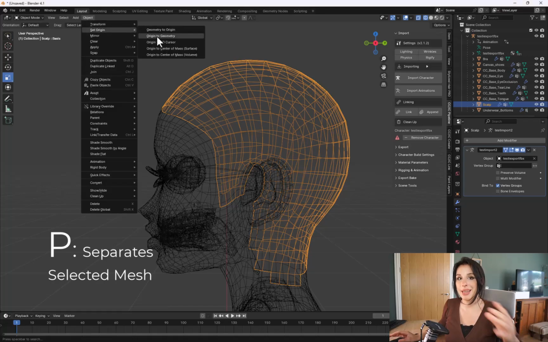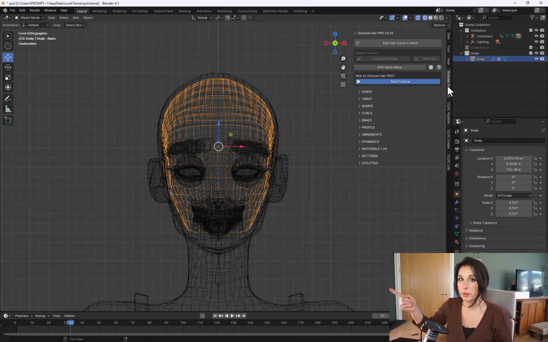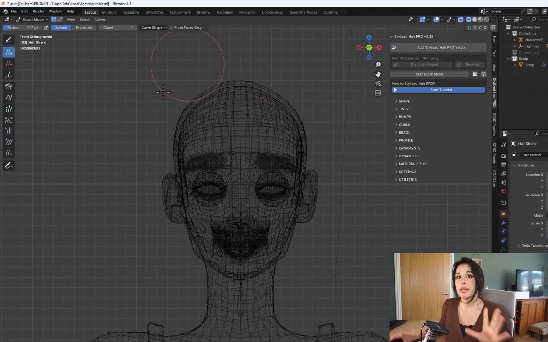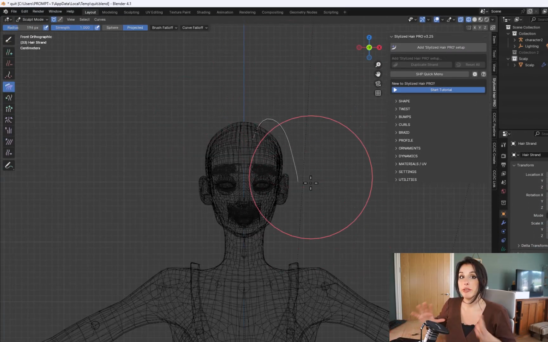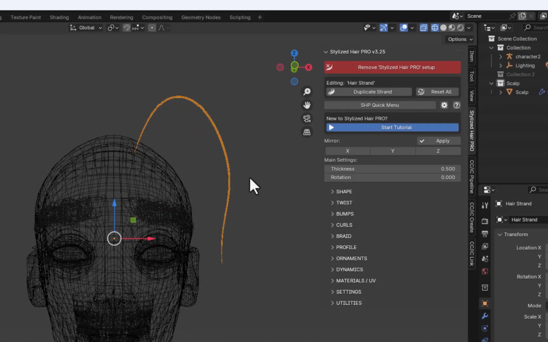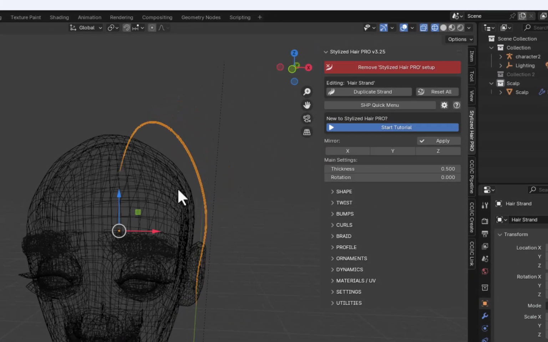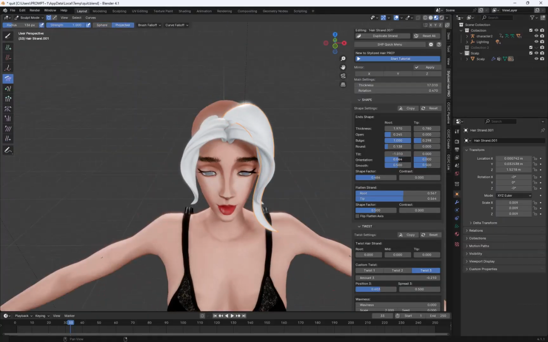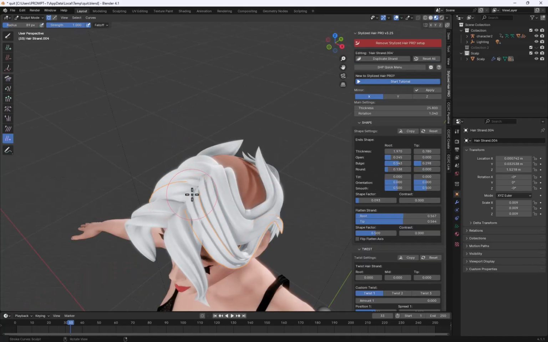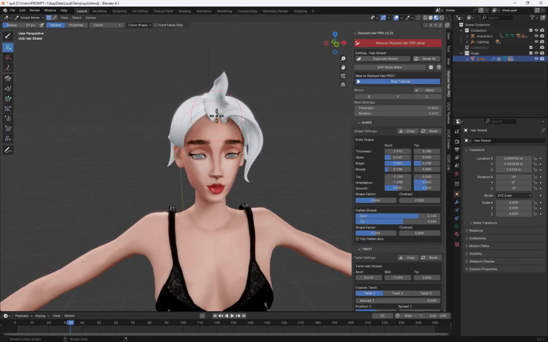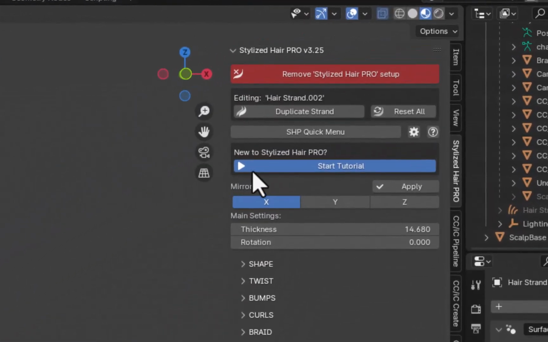We then add a hair curve to the mesh with this button up here, and then we just sort of brush it into shape. And then once we're happy with that, you can convert that into a stylized hair setup. From here, as I work down the UI panel, everything is arranged in specific order of functions. So first you create the hair, then add stylization, thickness, and then you can add curls, braids, and twists, and finally apply the material to the hair. This makes the process so straightforward and easy to follow.